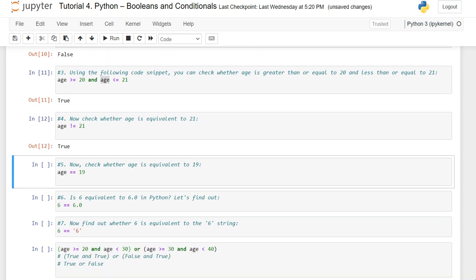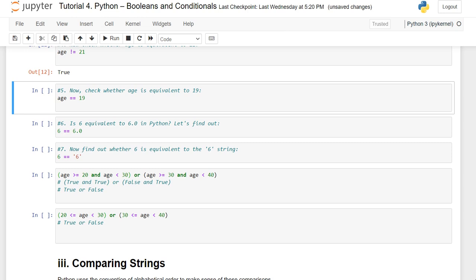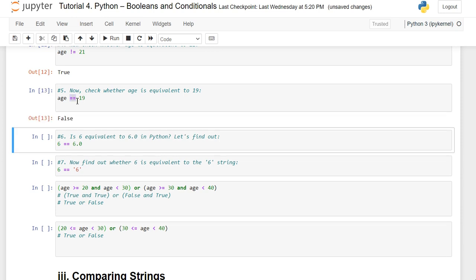Next, again it results in true or false only. See here, dear friends, this is an equivalent symbol, so it checks whether the age variable is equivalent to 19 or not. Have a note that as it is not equivalent, it gives you false.